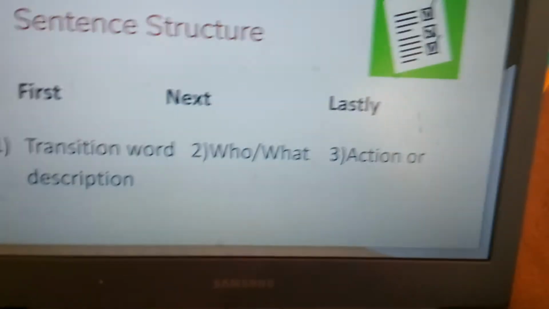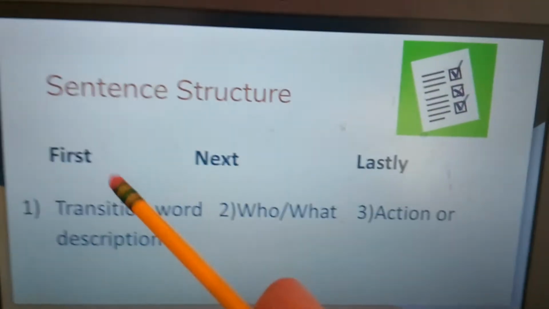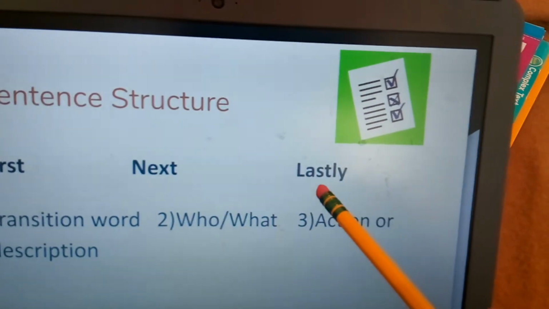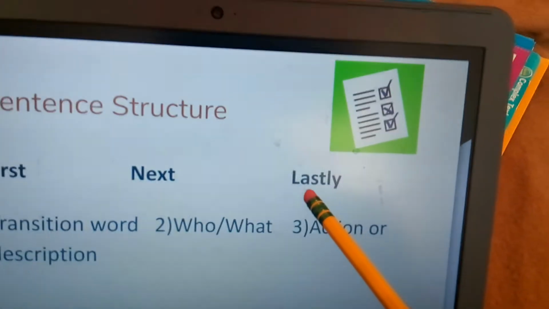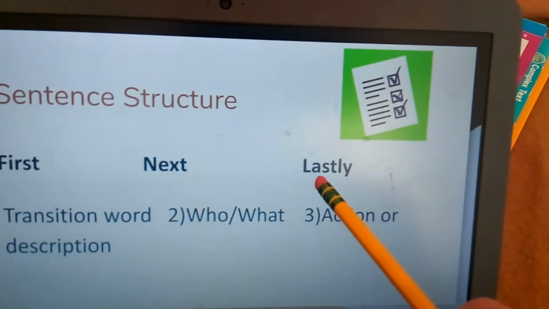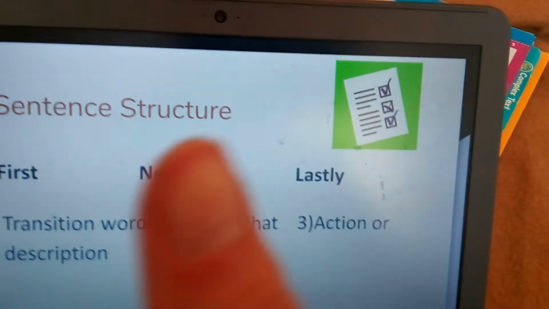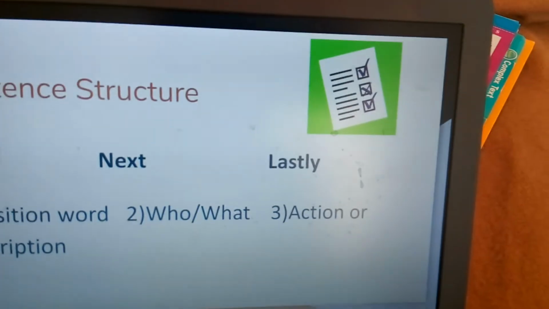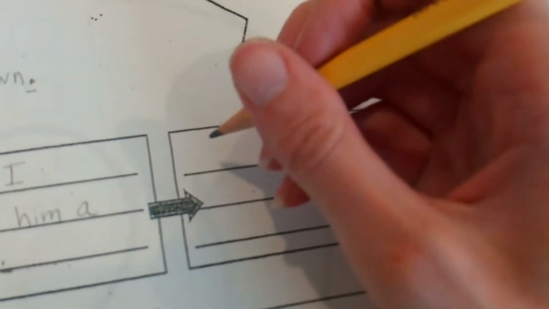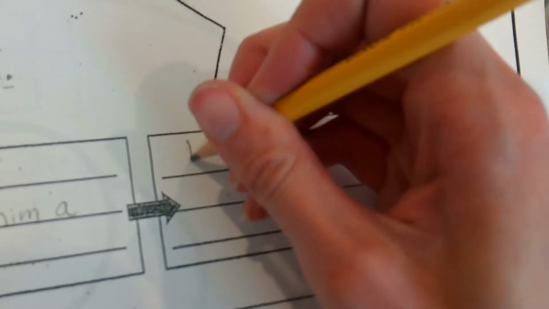So now listen to this sentence. Because we know we used first, next, it's time for lastly. Lastly, I built a gate. Is that a complete sentence? Yeah. So what I'm going to do is I'm going to make sure that I go over here to my third box, and I'm going to write that in my best handwriting.